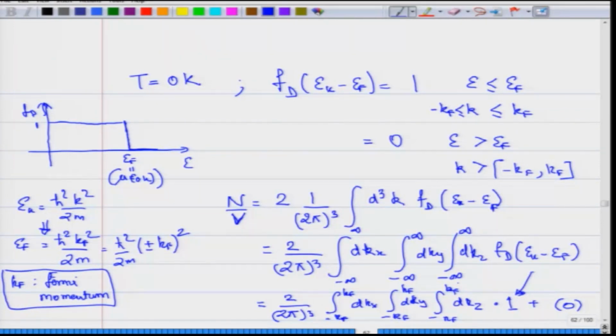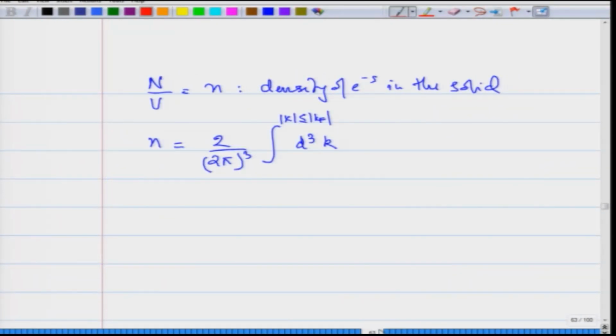This term out here is nothing else but the volume integration, and the volume integration is being done over a k which is up to k_F. For all momenta which are within this length k_F will be contributing to this integral.